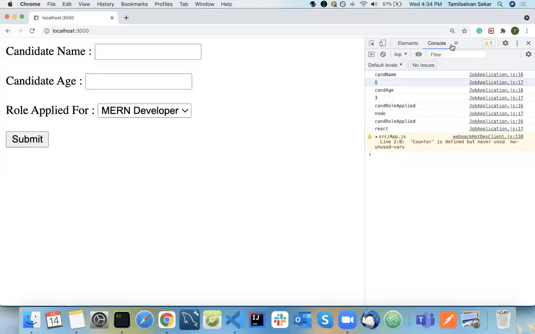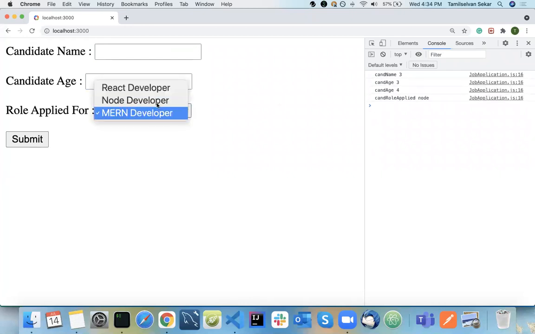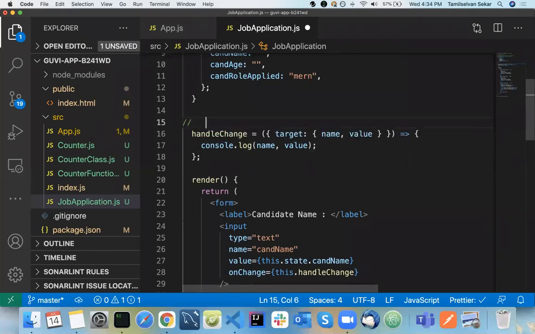If I refresh here and type in here, you see candidate name. If I type in here, 3 here, Node, React, everything applies. So the basic thing I did here is, inside event we will have an attribute called target, and inside target we will have attributes called name and value. Instead of writing event.target.name and event.target.value, I used object destructuring.